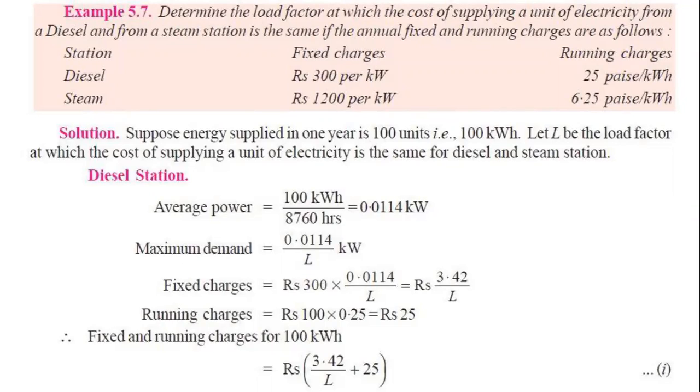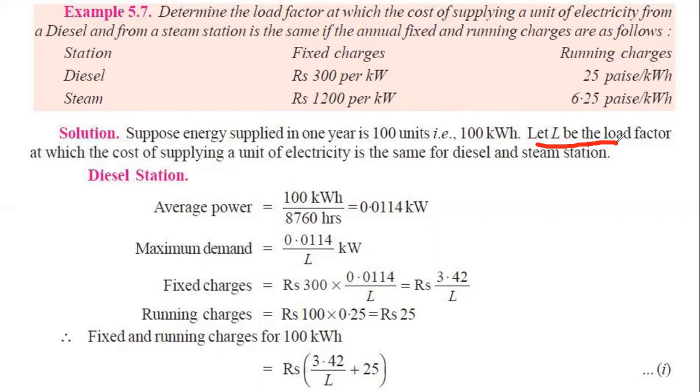We'll start our calculations, because we need to find this information. To find the load factor, suppose we take the load factor as L. We'll calculate the fixed cost and running cost for both the diesel station and the steam station separately.